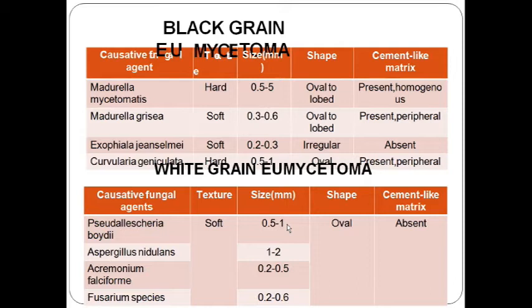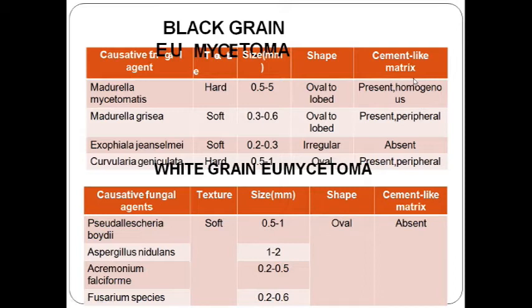So Madurella mycetomatis is the most common black grain type of eumycetoma, and the grain size is 0.5 to 5 mm, and a homogeneous cement-like matrix will be present beneath the lesion.